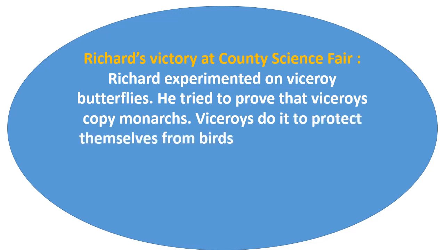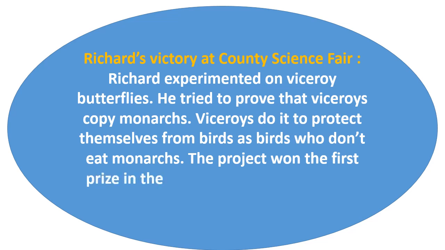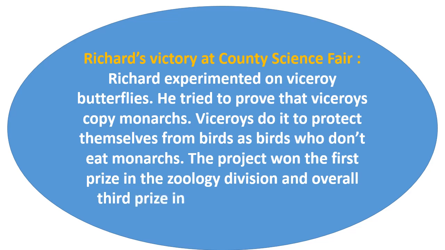So let us talk. Richard experimented on Viceroy butterflies. He tried to prove that Viceroys copy monarchs. Viceroys do it to protect themselves from birds, as birds don't eat monarchs. The project won the first prize in the zoology division and overall third prize in the county science fair. His science fair project also tested the theory that Viceroy butterflies copy monarchs.